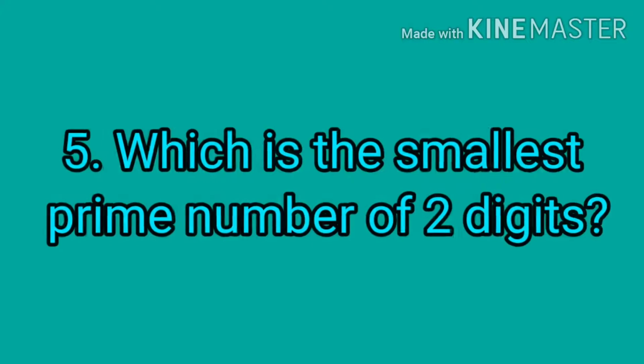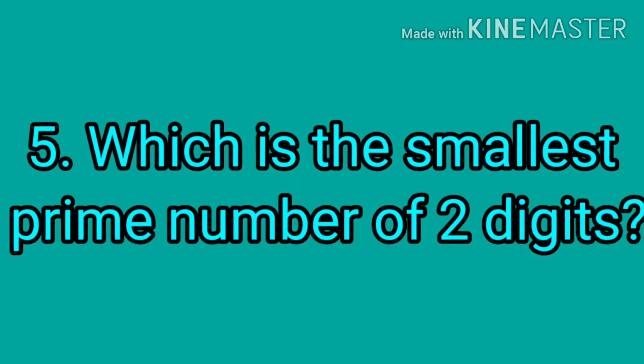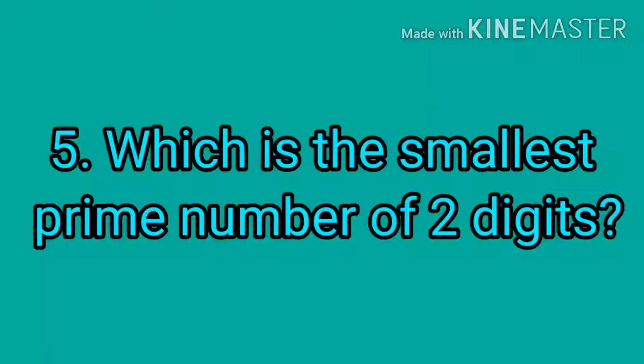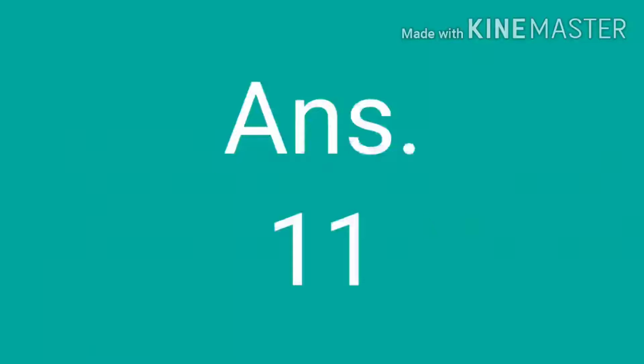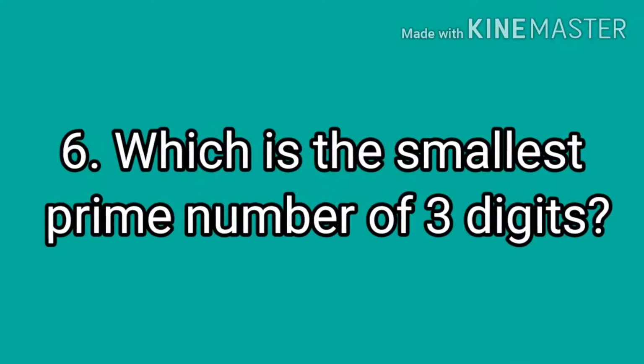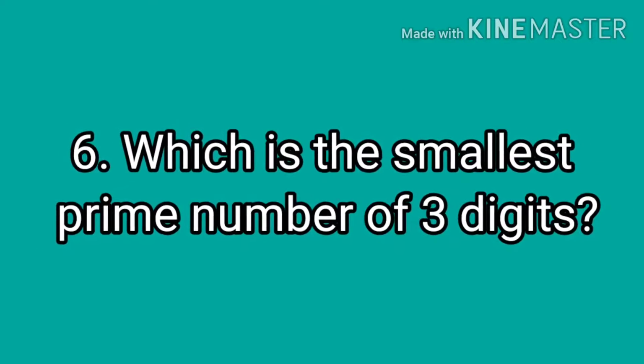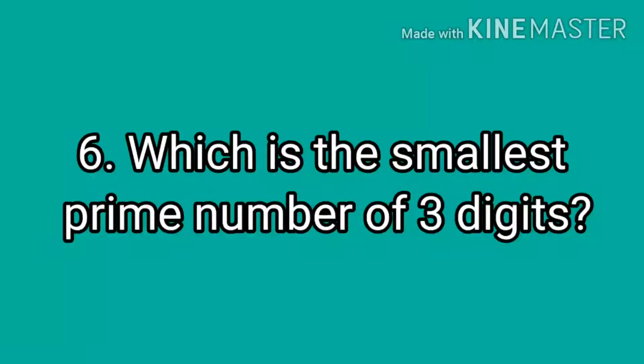Now question number 5. Which is the smallest prime number of 2 digits? The correct answer of this question is 11. Now question number 6. Which is the smallest prime number of 3 digits? The correct answer is 101.